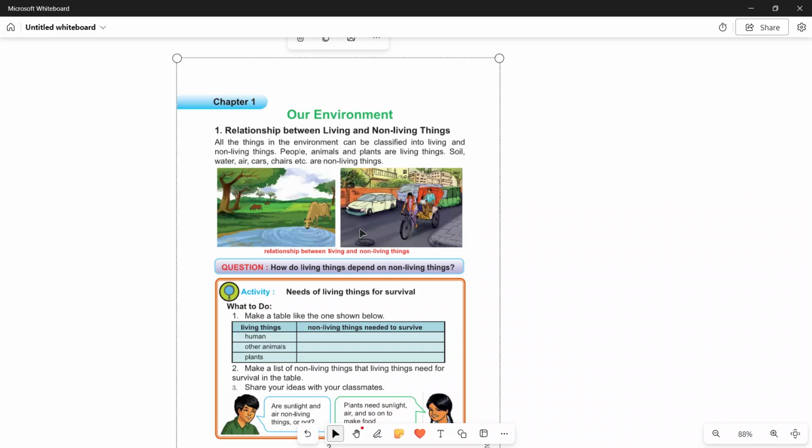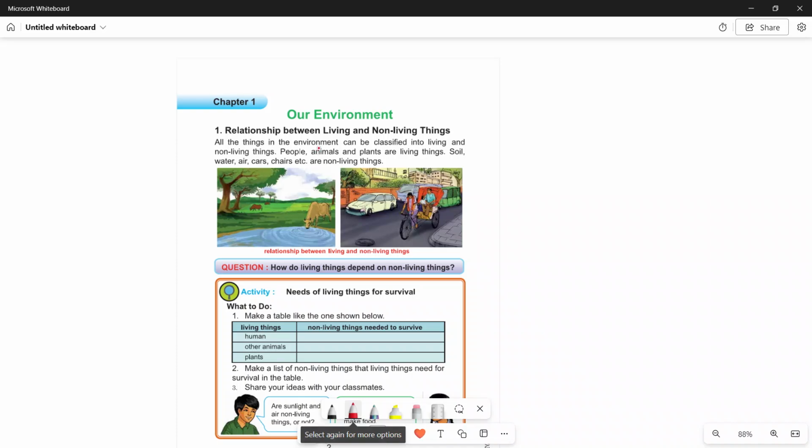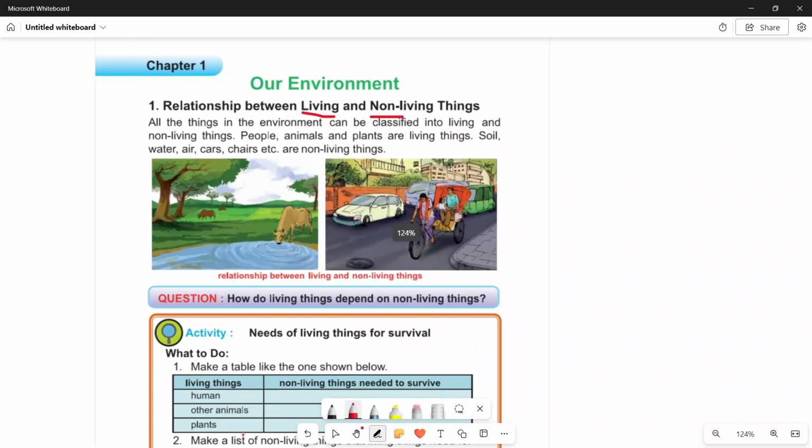What is nature, sir? You may have this question in your mind. What is nature? Nature is a faculty of environment. So I don't repeat that. Now start the lesson. Chapter 1: Relationship between living and non-living things. At first you may know what is living and what is non-living.